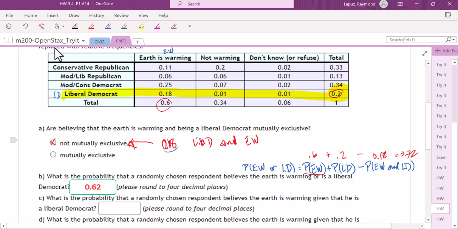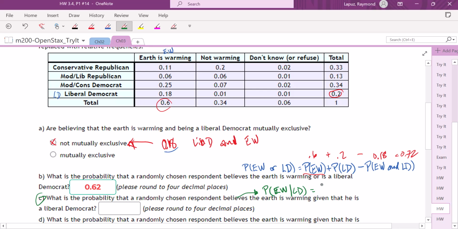All right. So the probability that we're looking for, this is C now, C is going to be the probability that we select an Earth warming believer, EW, given that this person is a liberal Democrat.